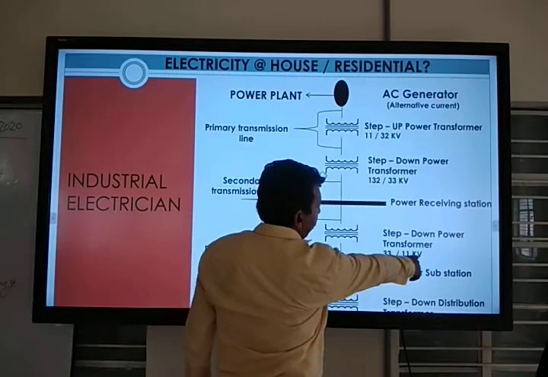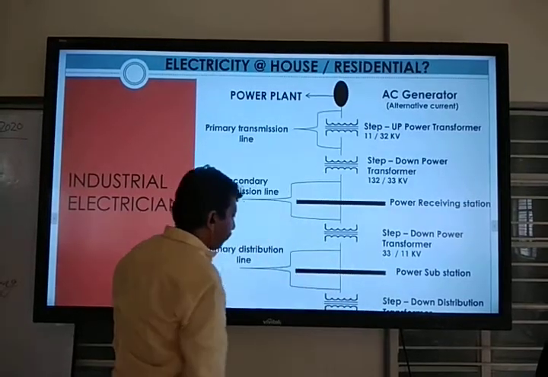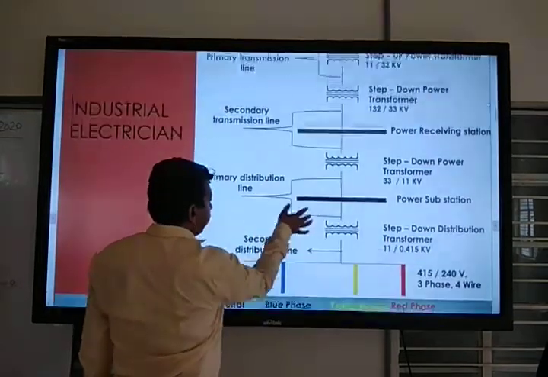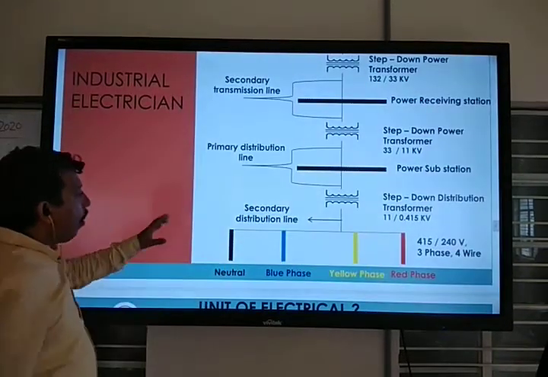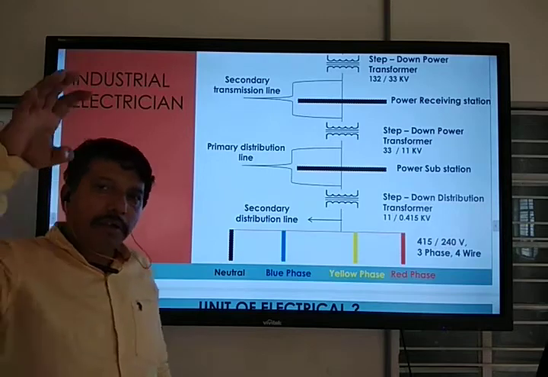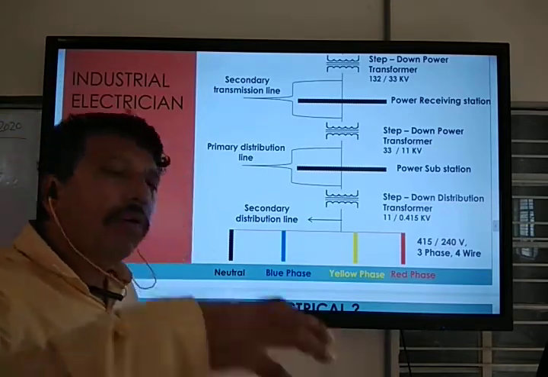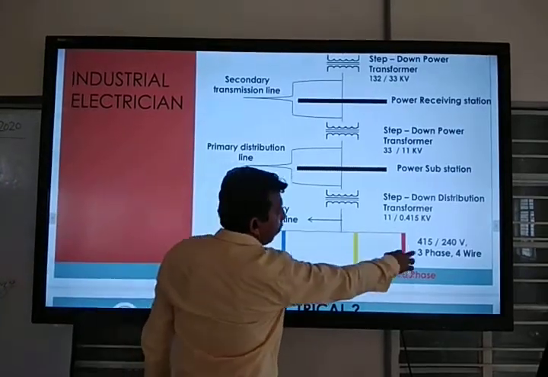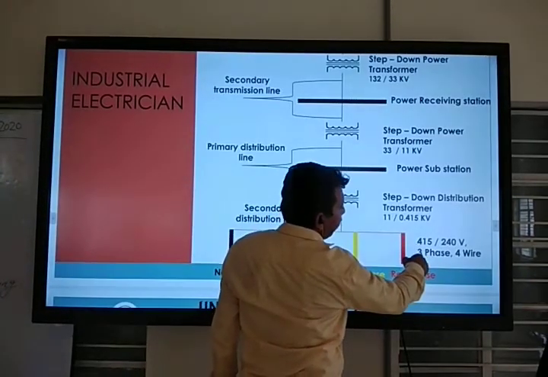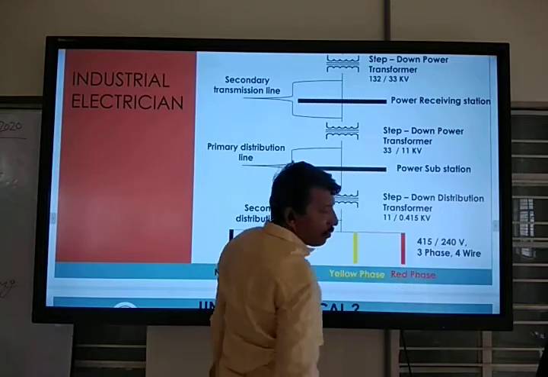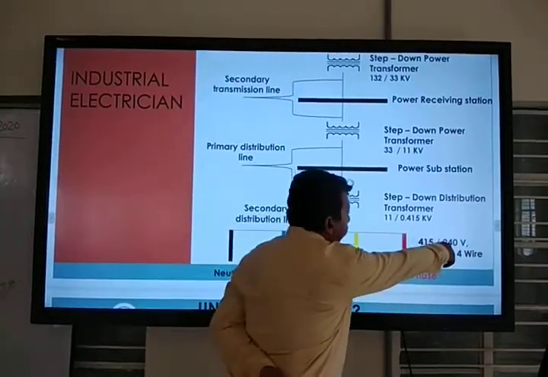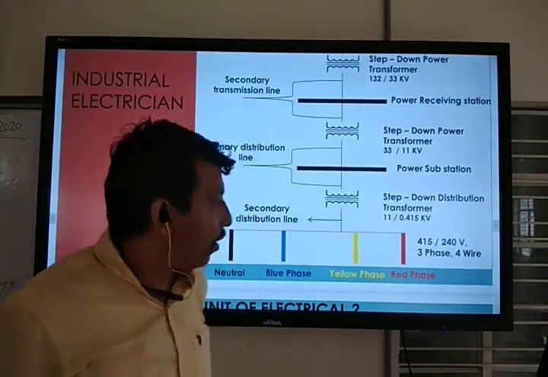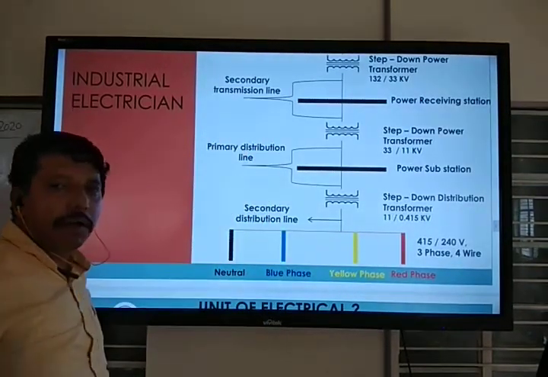33 kV to 11 kV, and then after that the distribution line starts. So up to this point, when it comes to your house, you only get 415 volt 3 phase, or 240 volt on 2 wires for single phase. So this is the system of power.